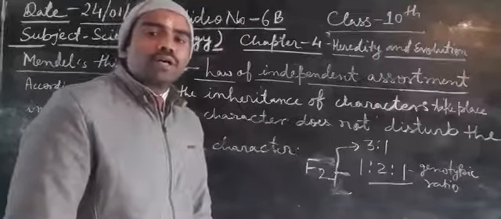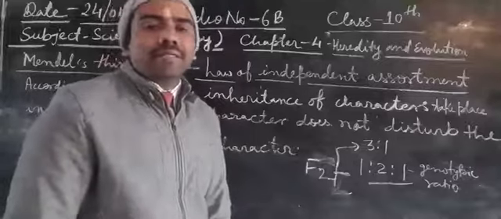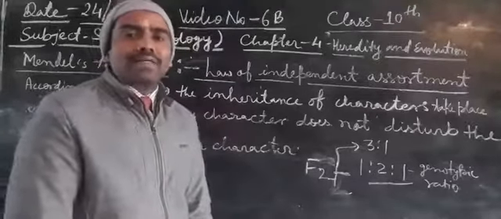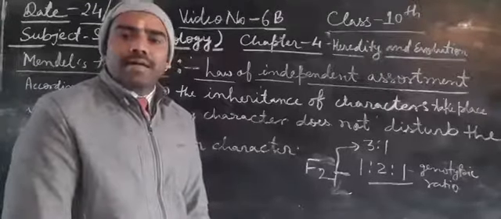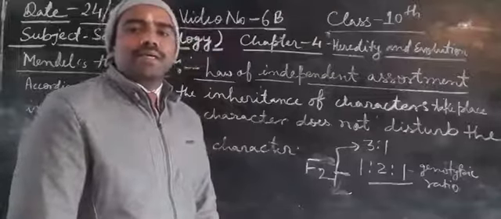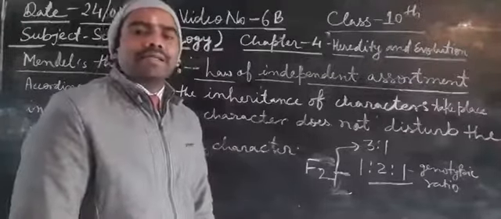And what is the statement of the third law? According to the third law, any character does not disturb the inheritance of other characters. The inheritance of characters takes place independently.